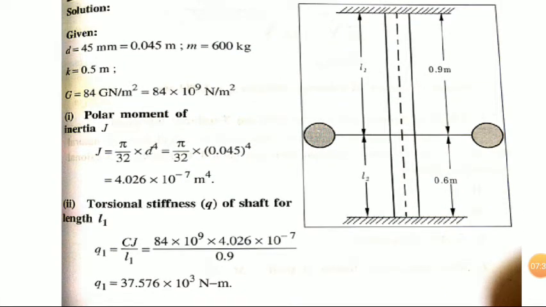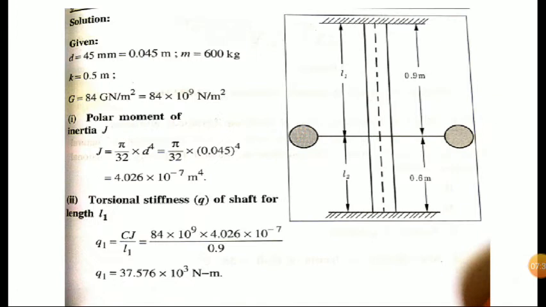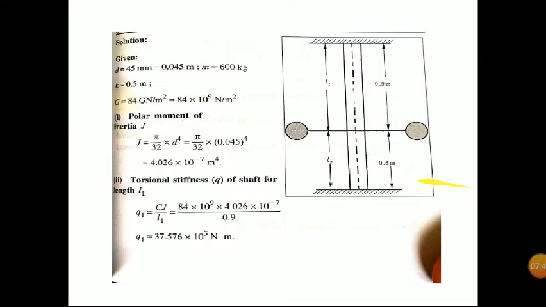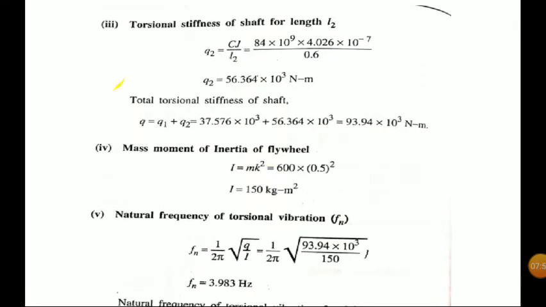What is L here? Here there are two lengths for the shaft, L1 and L2, as given in the figure. First we find C J by L1. C or G we know, J we found out, L1 is 0.9. So q1 we are getting. Then for length L2 instead of L1, similarly we get q2. So the total stiffness of the shaft will be the sum of these two, q1 plus q2.